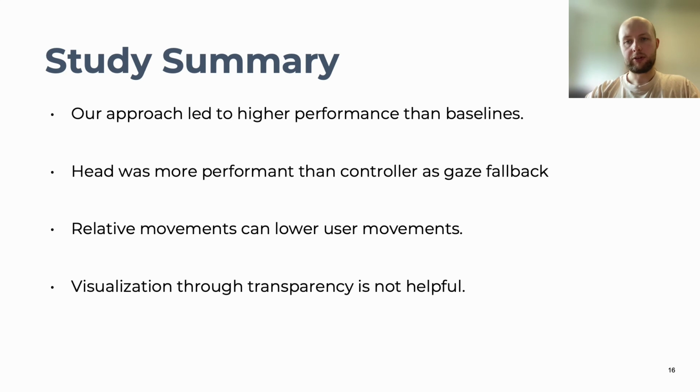To summarize the results of our study, which I'll only do briefly here, if you want to read the full results, please refer to the full paper. Our approach of using error-aware fallback modalities led to higher performance and user preference, as it requires fewer interaction steps and users can rely more on gaze in comparison to our baselines. We also found that the choice of fallback has a significant impact on performance and user experience. In our case, the head was more performant and stable than the controller, probably because users perform more head movements already as part of their natural gaze movements. We also find that relative motion can be used to lower the required movements to perform selection.